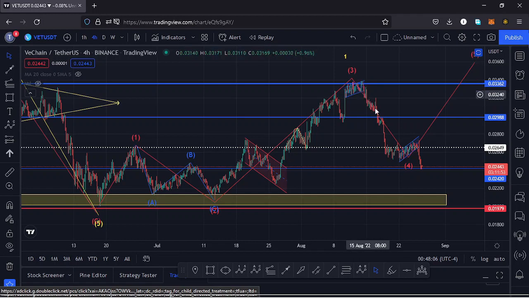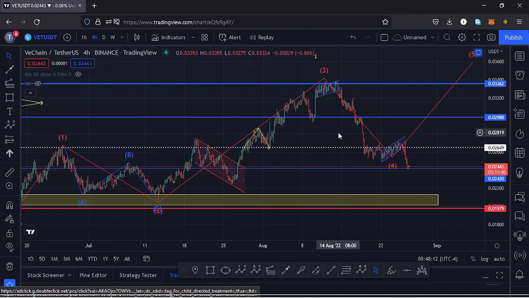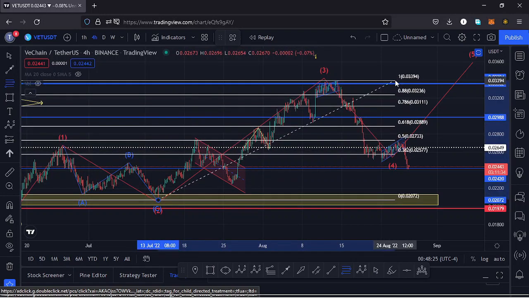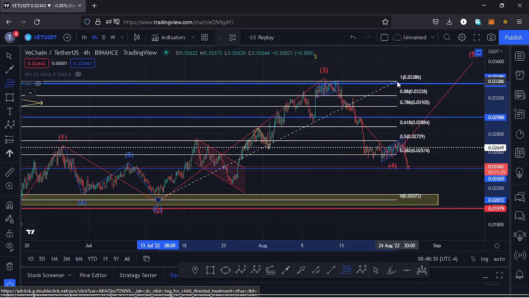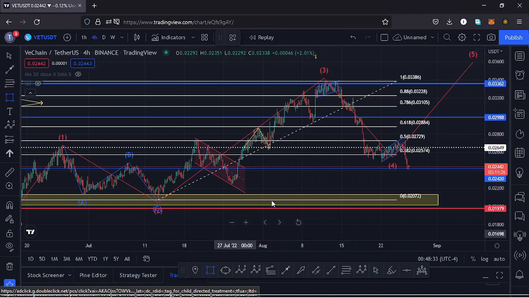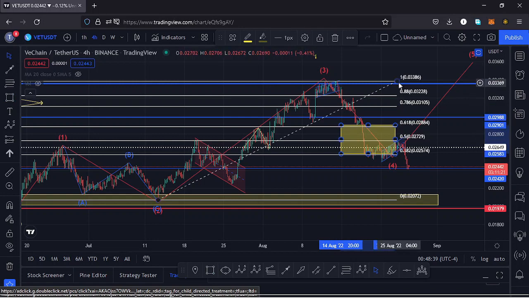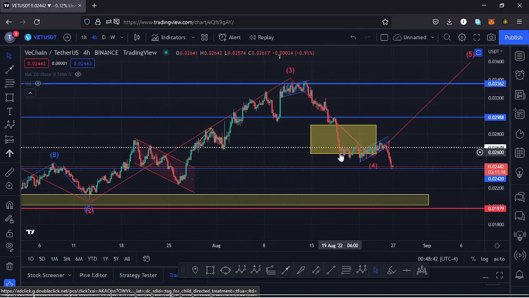We saw a massive pullback to the lower side in what I termed as a wave 4 to the lower side. And because a wave 4 is a retracement of the third wave, we can use the Fibonacci's to get a minimum target area for that fourth wave to the lower side by connecting the low of the wave 3 to the high of the wave 3. That should give me a minimum target area for the retracement of the fourth wave between the fib level 0.618 and the fib level 0.382, which is the area right here. And you can see Vechain continued to respect that. We came down into that target area, we even maximized it.